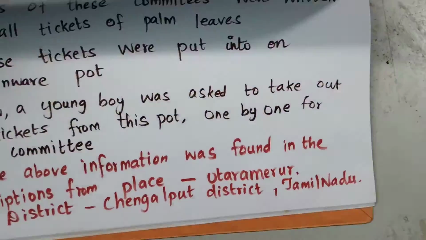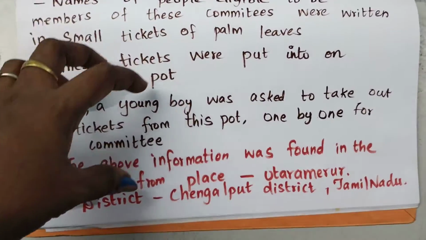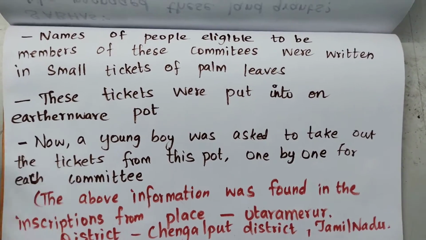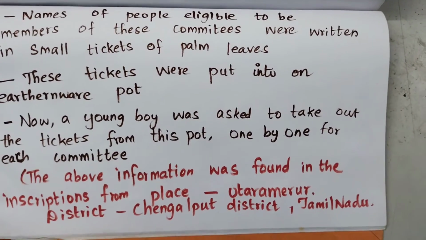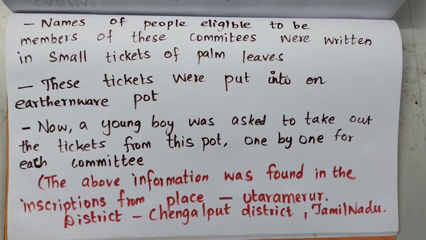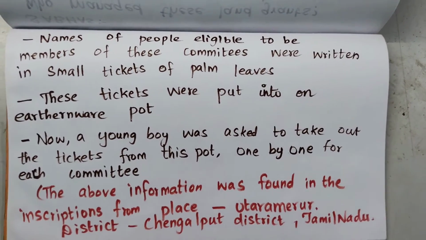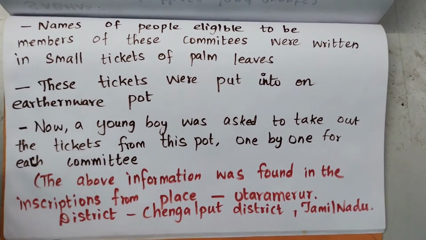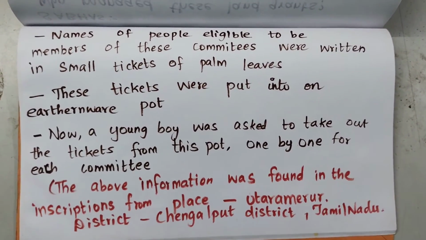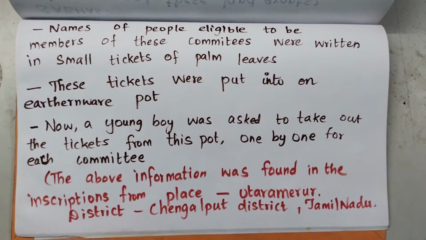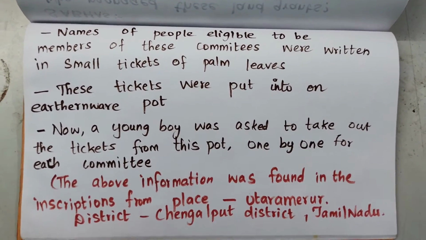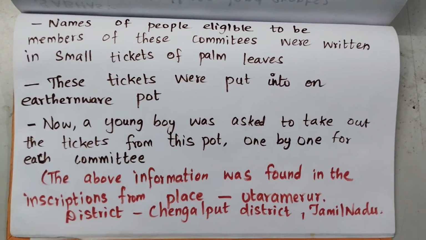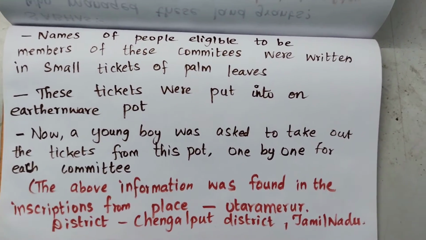Now we are going to learn about how the Sabha committee members were elected. For example, when you are in the classroom, five of them are studying very well, and your teacher doesn't know who is going to be the class leader. So what will the teacher do? She'll write all five names on separate papers, put them in a box or something, and ask someone to pick one. That means choosing one to become the class leader.